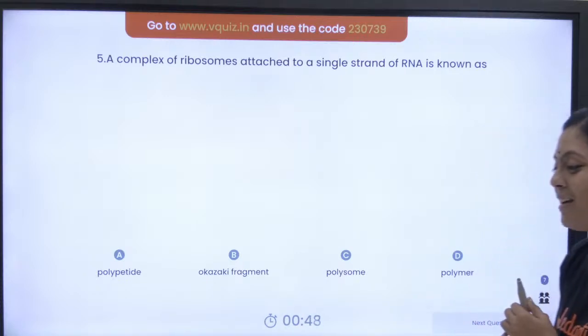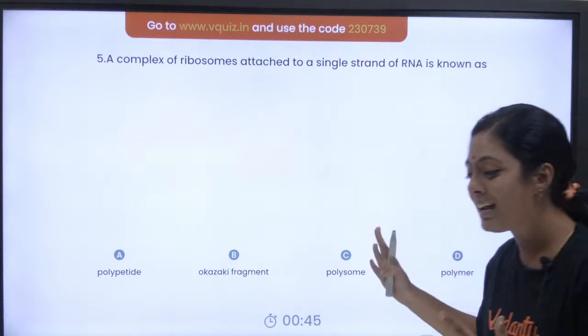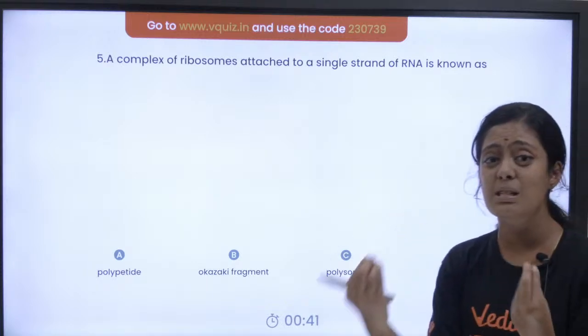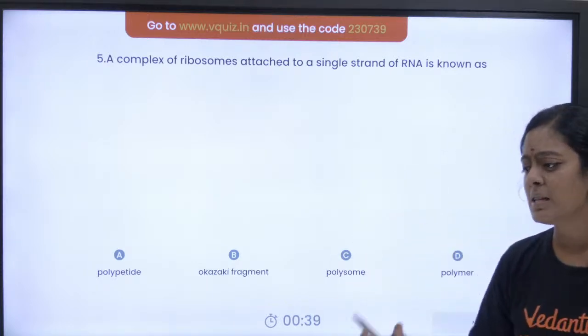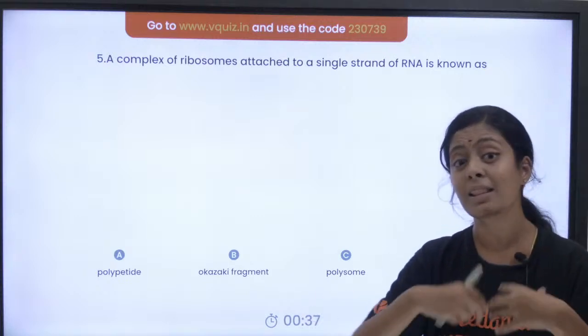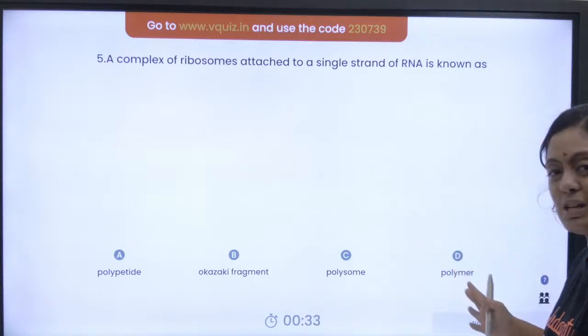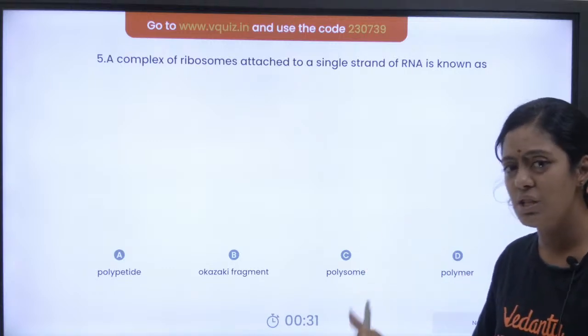Yes, very good. Where is this present, pasangla? Now that you said polysome, can you tell me where this polysome is present, whether in prokaryotes or in eukaryotes? We can learn that also. Where are polysomes present? The answer is option C, correct?